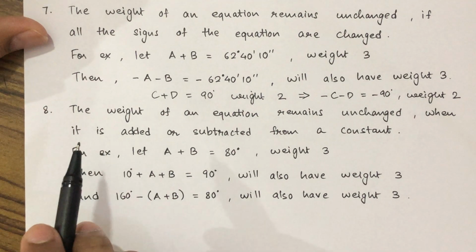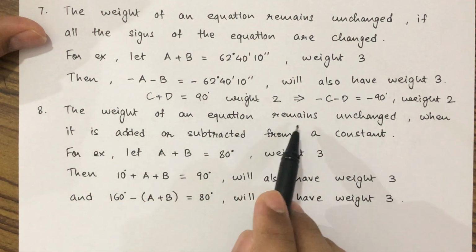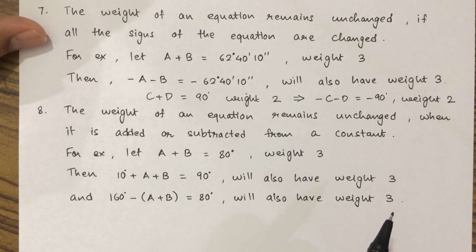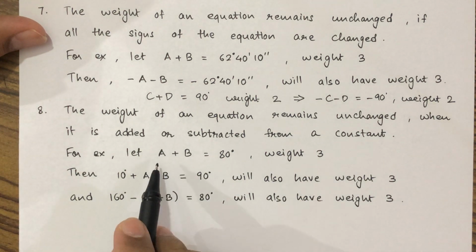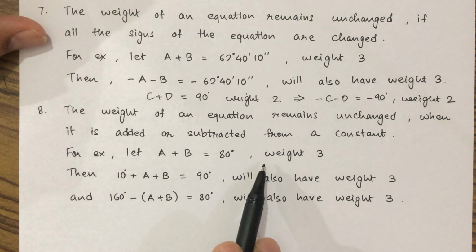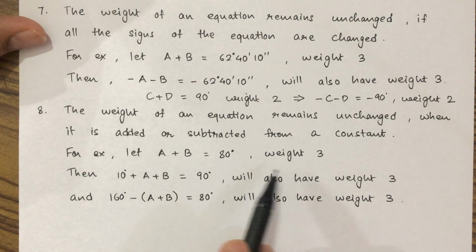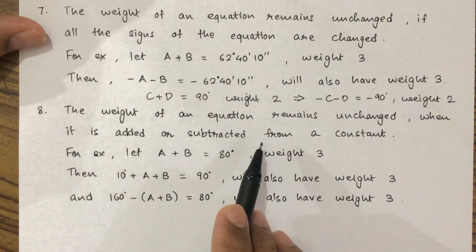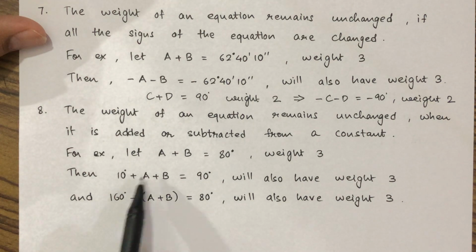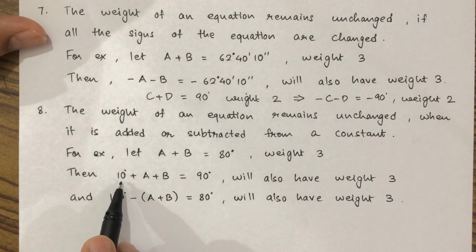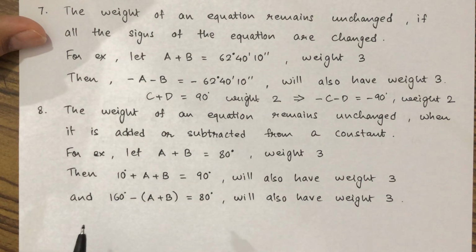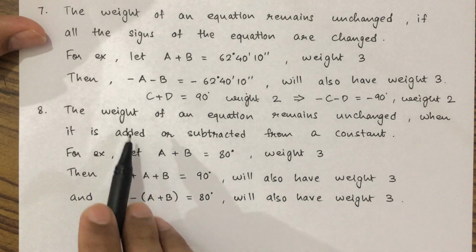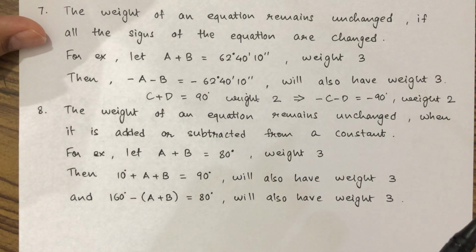The next law states that the weight of an equation remains unchanged when it is added to or subtracted from a constant. For example, let a plus b be given as 80 degree and it has weight 3. Then when it is added to a constant, suppose it is added by 10, then 10 degree plus a plus b will be 90 degree. It will still have the weight 3. The weight of an equation remains unchanged.